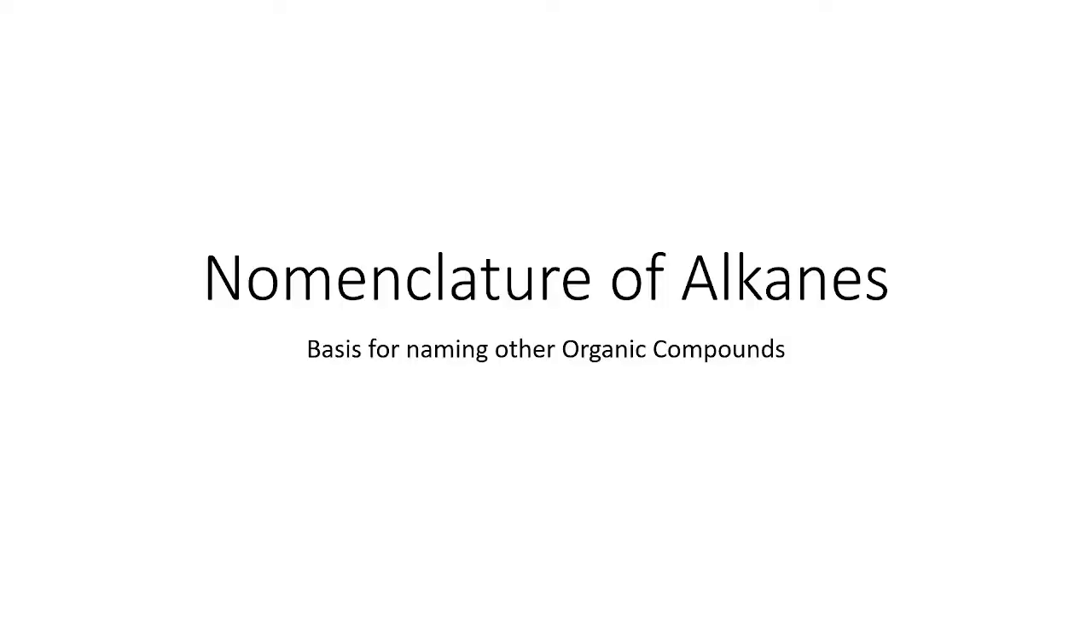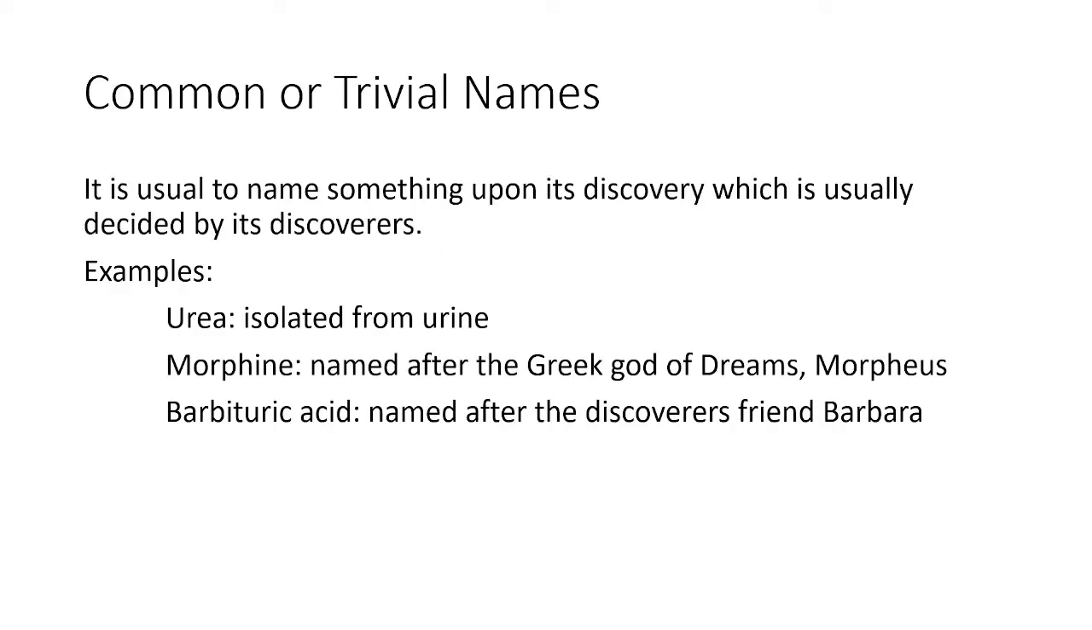So on that, let's start with the common names muna. When we talk about alkanes, we have what we call the scientific or systematic way of naming organic compounds. We also have what we call common names or trivial names. Trivial names are usually given to name something upon its discovery, which is usually decided by the discoverer. Meaning to say, yung nag-discover ang nagbibigay ng pangalan o nag-decide kung ano yung ipapangalan sa ating organic compound.